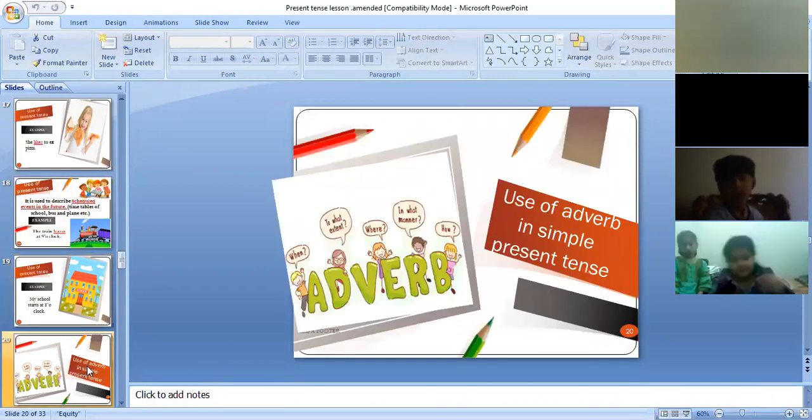Use of adverbs in simple present tense. So dear children, do you know what an adverb is? You have done adverbs in parts of speech. An adverb tells more about a verb. So let's see how we use adverbs in simple present tense.